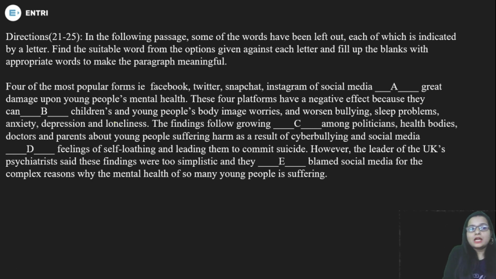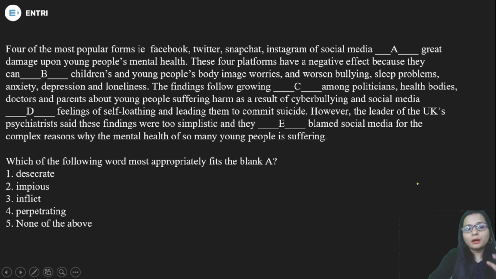Now we have the cloze test. From the 21st to the 25th question, you will have questions based on the cloze test. So basically a cloze test is a paragraph where some words are removed or deleted from the passage and you have to find them. First of all, you have to go through this passage and one by one start filling up your answers. The first statement is saying, four of the most important forms of social media, that is Facebook, Twitter, Snapchat, Instagram, dash great damage. It is a damage and we have options like these.